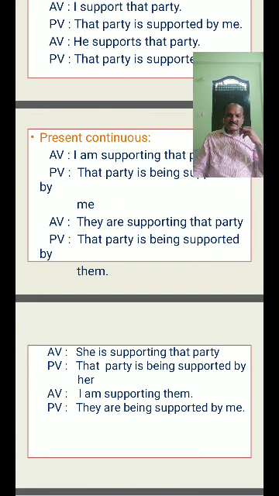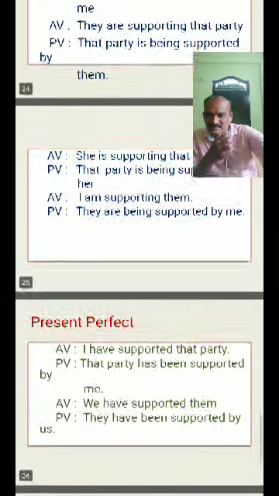So what is the structure for present continuous? What is the be form? Are being is the be form and supported is V3. They are being supported by me. Okay, this is the present continuous structure.